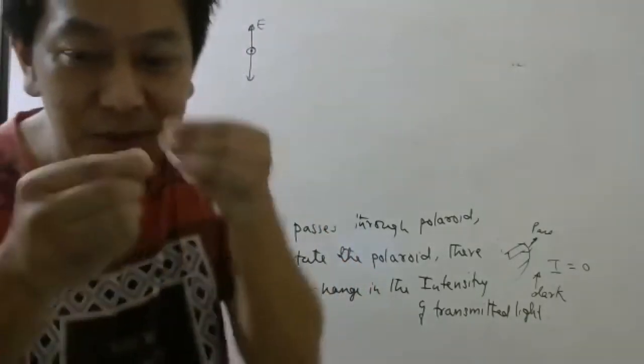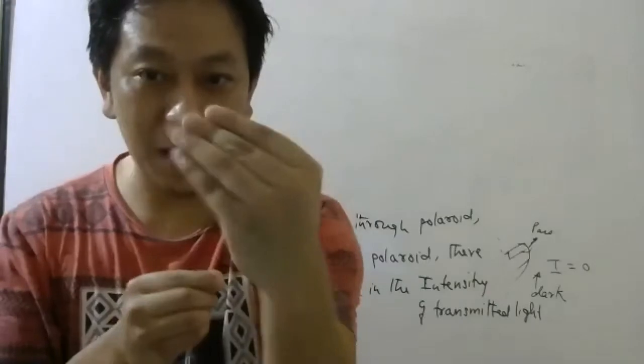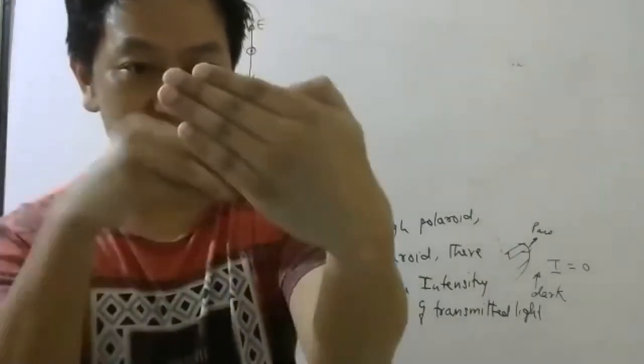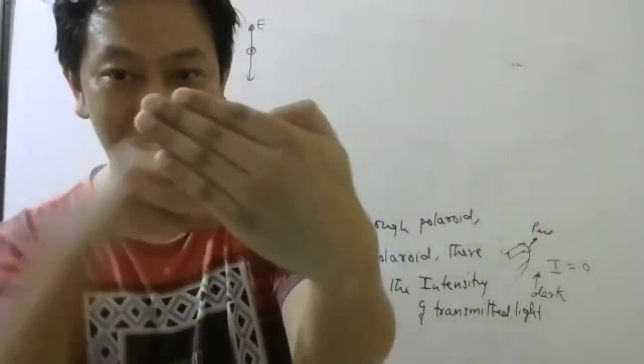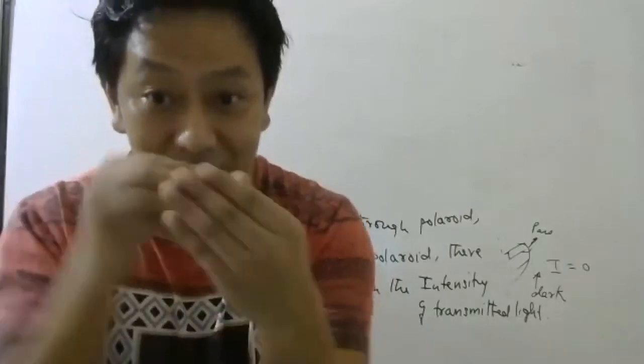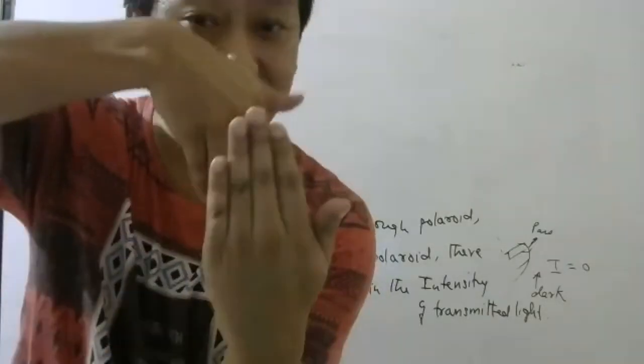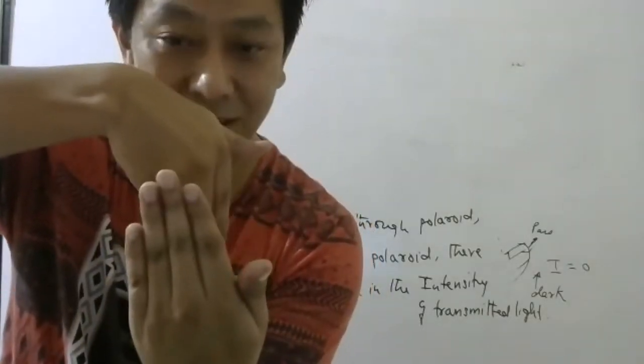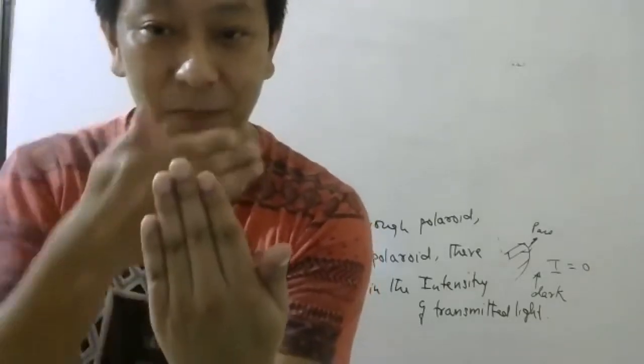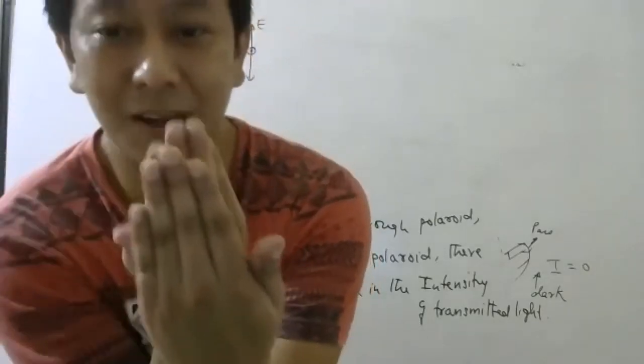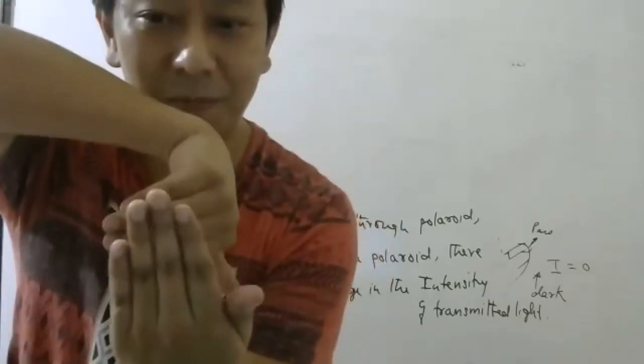So you can play with it. You can take two Polaroids, keep one Polaroid fixed and rotate the other. As you rotate the other Polaroid, you will see the brightness will keep changing. Whenever the pass axis is parallel for these two, full light will come out. Perpendicular, no light will come out. Again parallel, full light will come out. Again perpendicular, no light will come out. Okay, so remember that.